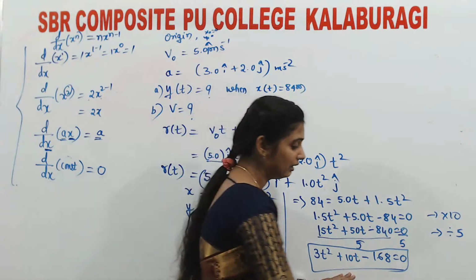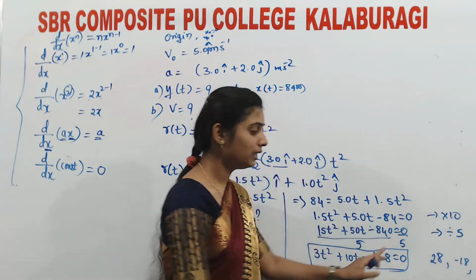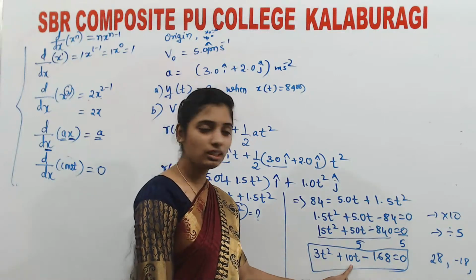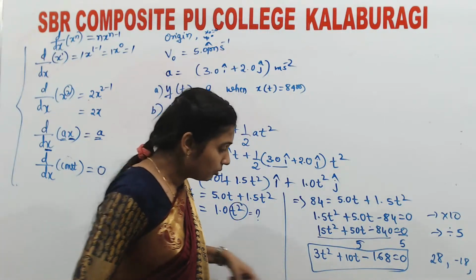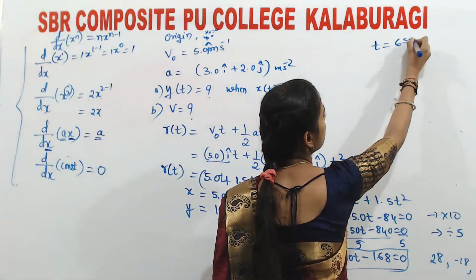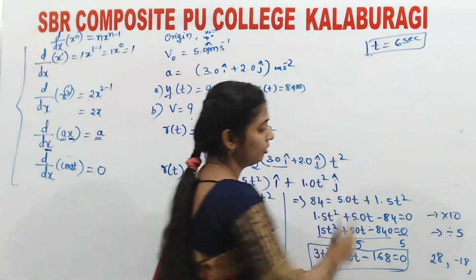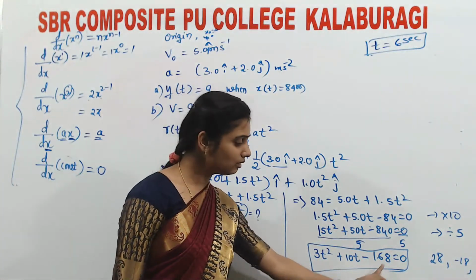For solving this, just take the factors 28 and minus 18, 28t minus 18t over here, using the factorization method. So now, by using that, what you will get is t equals 6 seconds. Okay, just substitute over here: 3t square plus 28t minus 18t minus 168.